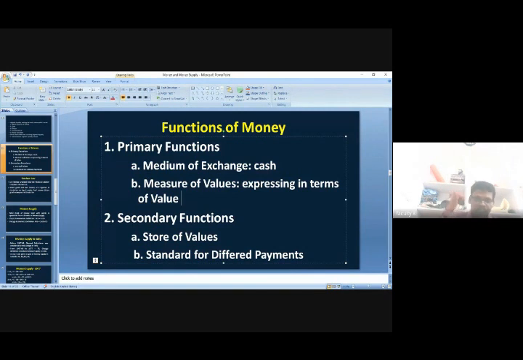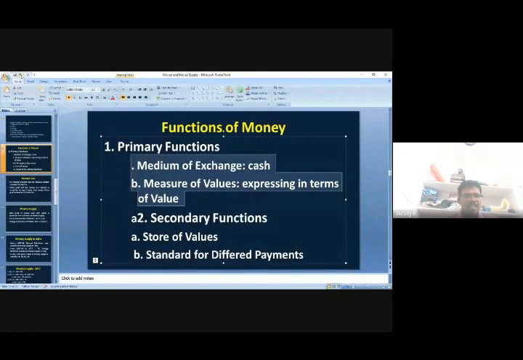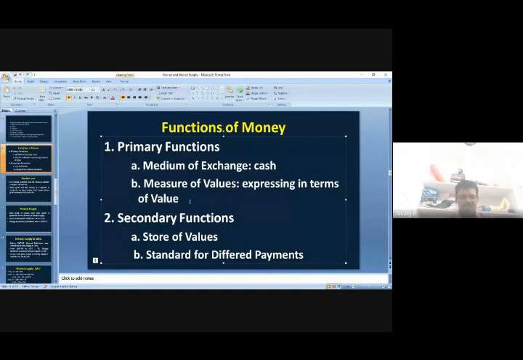But when you come to the secondary functions, originally the money was started to perform these two functions, that is, medium of exchange and measure of value. But in the course of time, along with these two functions, money also started to do some other functions. They are known as the secondary functions. It may not be mandatory, it may not be compulsory. In the course of time, they are doing additional functions, like store of value.